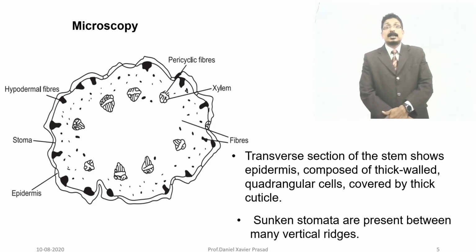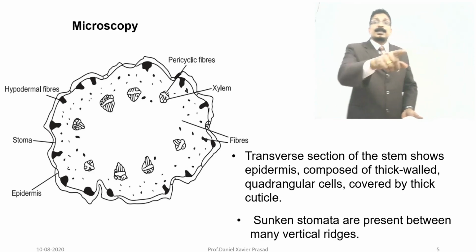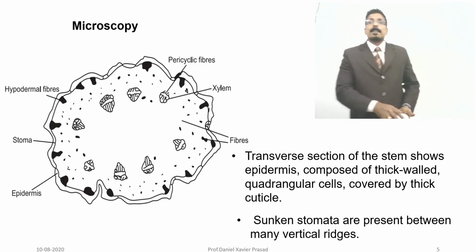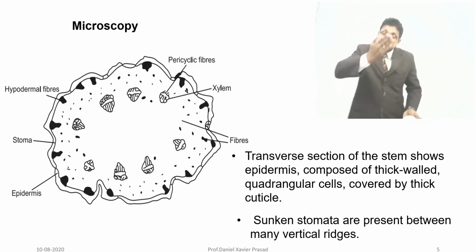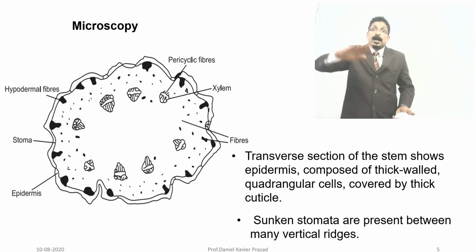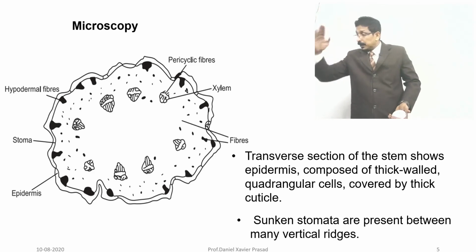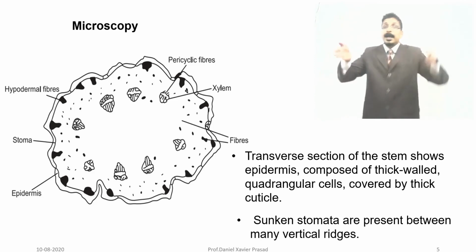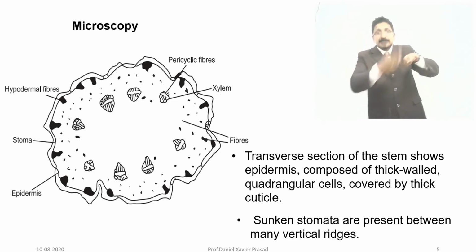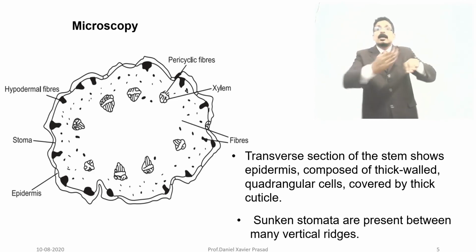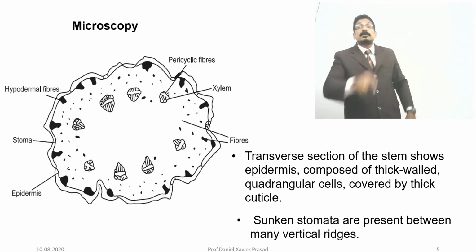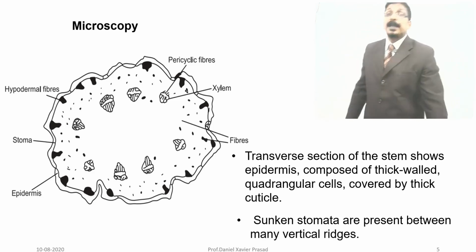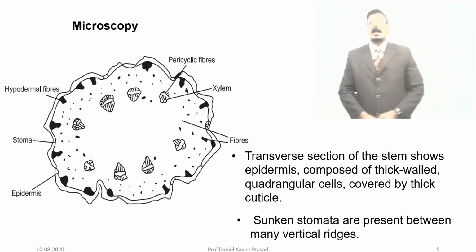You can see the picture which I showed. The ridge is the heap part, and the shallow curved part down is the place where the stomata are present.